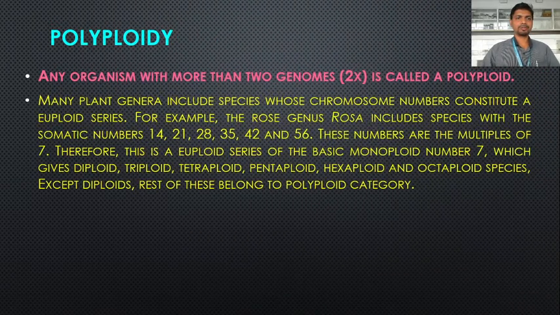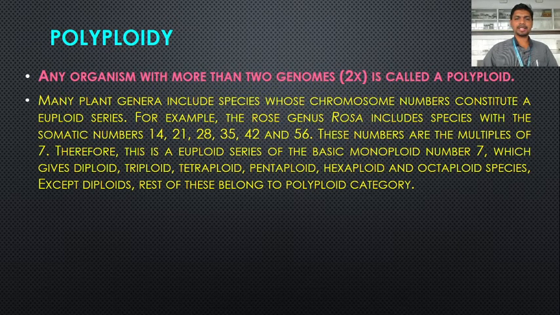Welcome back, dear students. Now in this lecture we are going to study polyploidy. Polyploidy means any organism with more than two sets of chromosomes or genomes present in the individual is called a polyploid. So polyploid organisms contain more than two genomes or two sets of chromosomes.